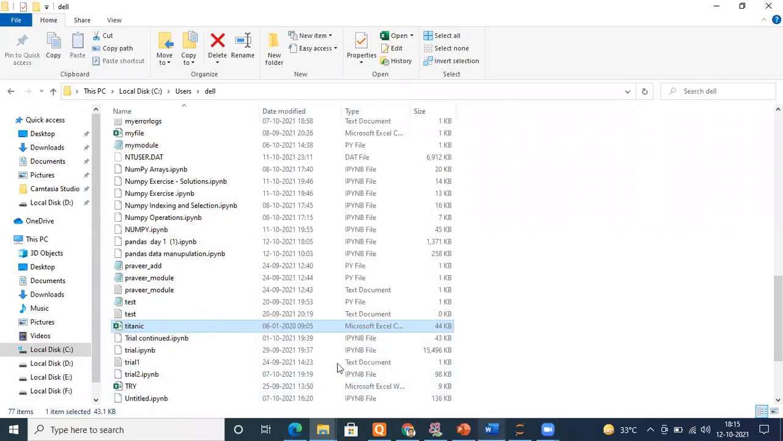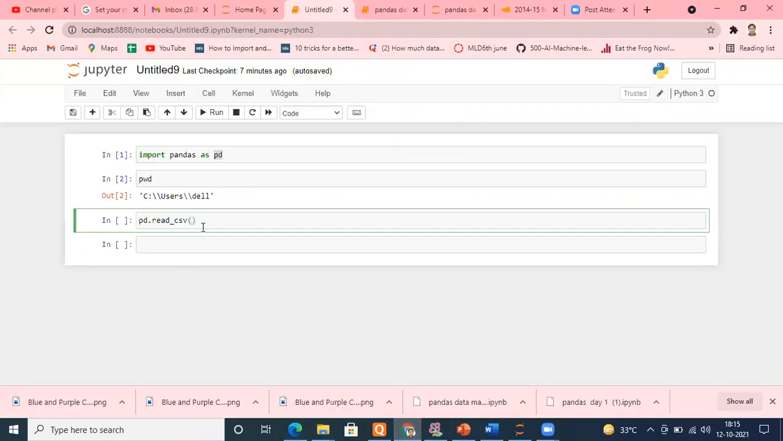I want to read it, and it is available in the same location, C users tell. So I'm going here and typing the file name. When you're typing the file name, put either a single quote or a double quote. If I have only one file with the name Titanic, I'm typing just TI and pressing tab. It shows me all the options. This is my desired file, titanic.csv. I will click here and done.